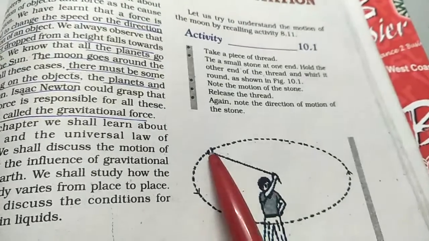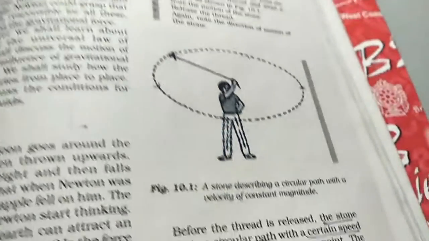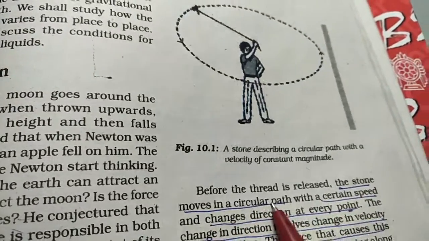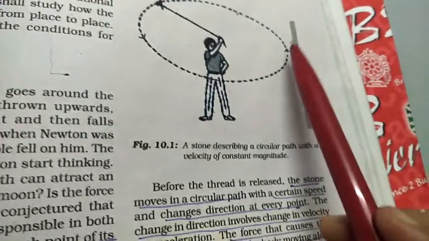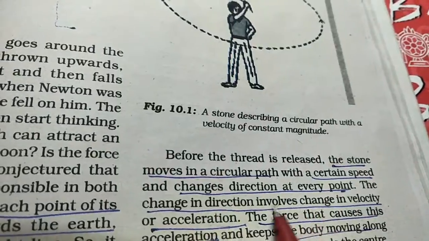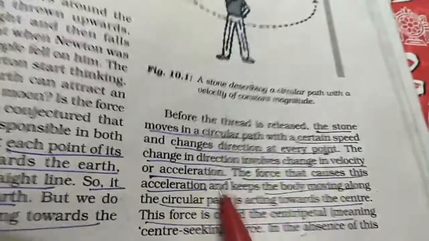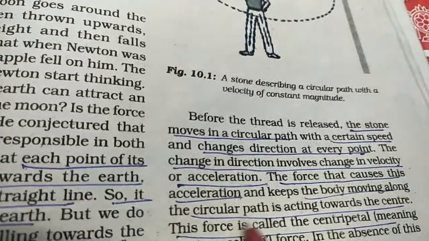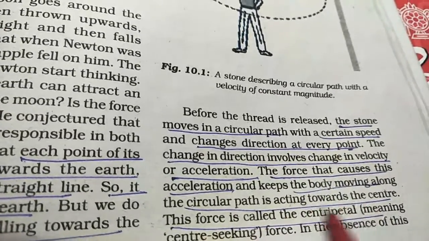You see here, there's a boy who is holding a thread with a stone tied to it and is rotating this thread with his hand. Before the thread is released, the stone moves along a circular path with a certain speed and changes direction at every point. With the direction change, there is a change in velocity, that is, acceleration. The force that causes this acceleration keeps the body in motion along the circular path. That force is towards the center.